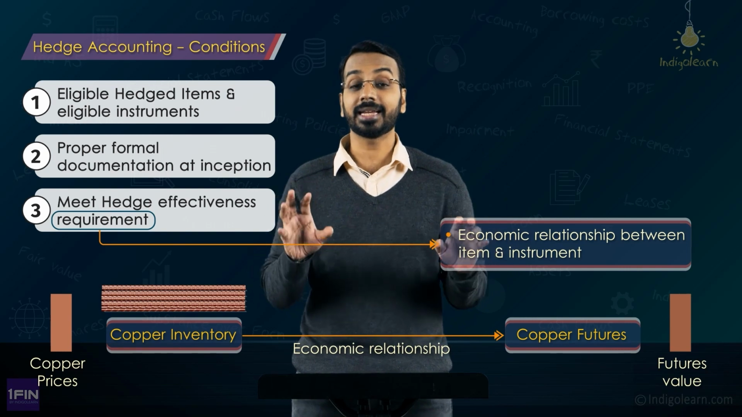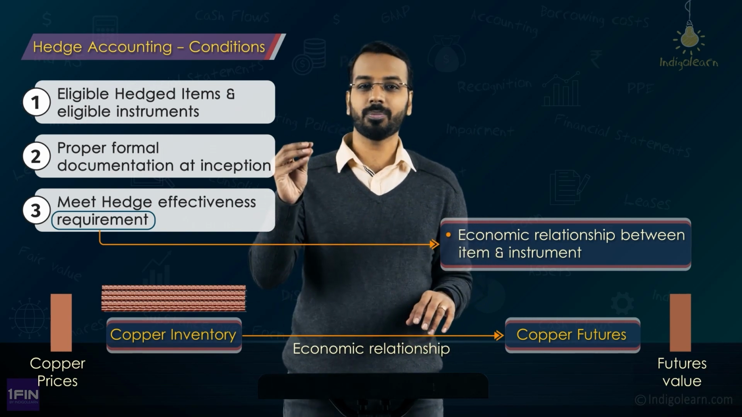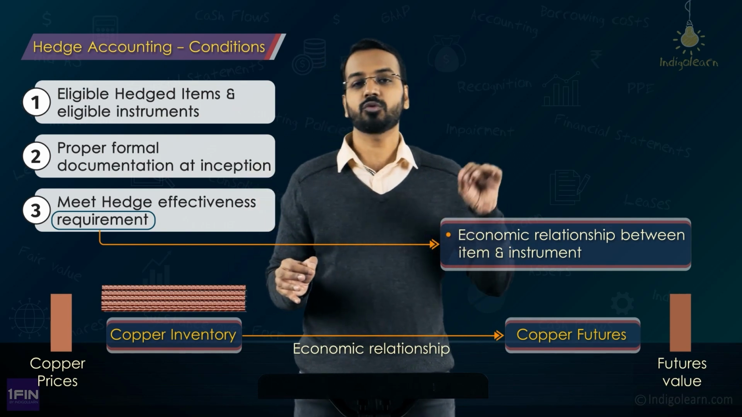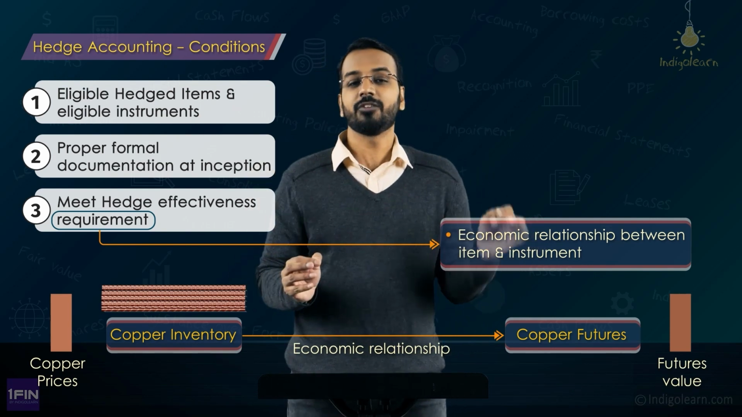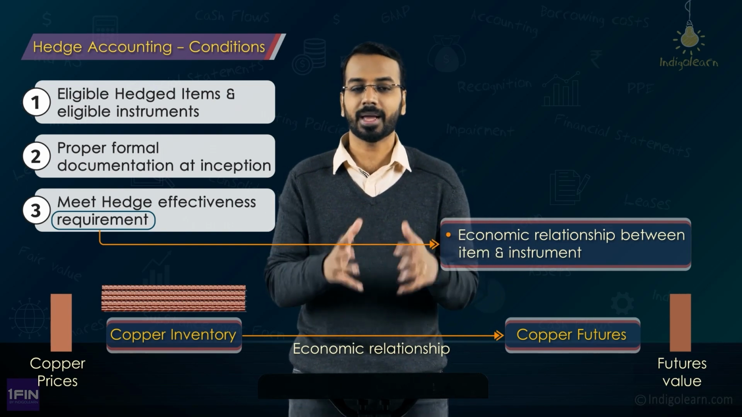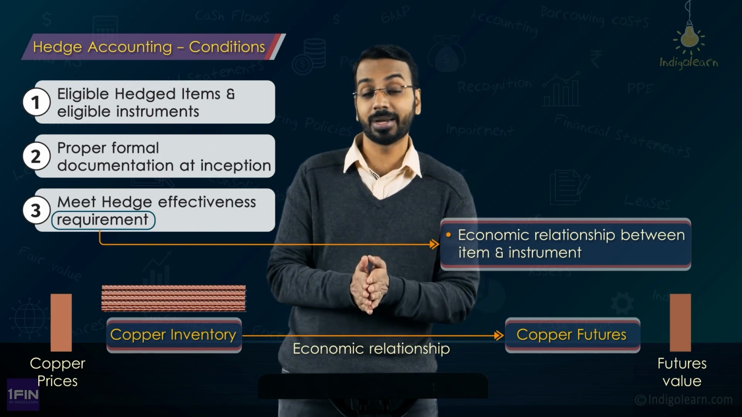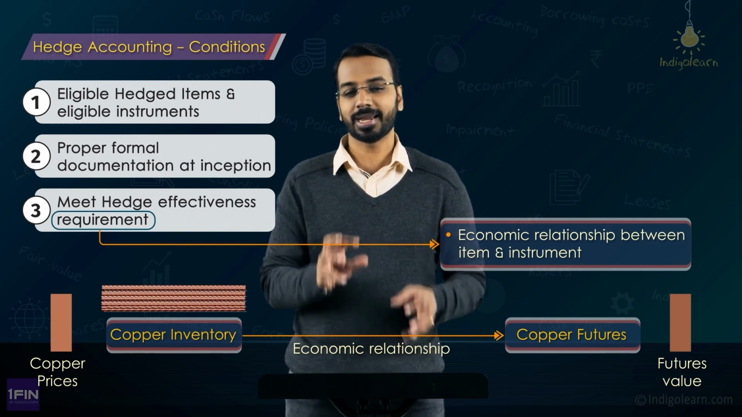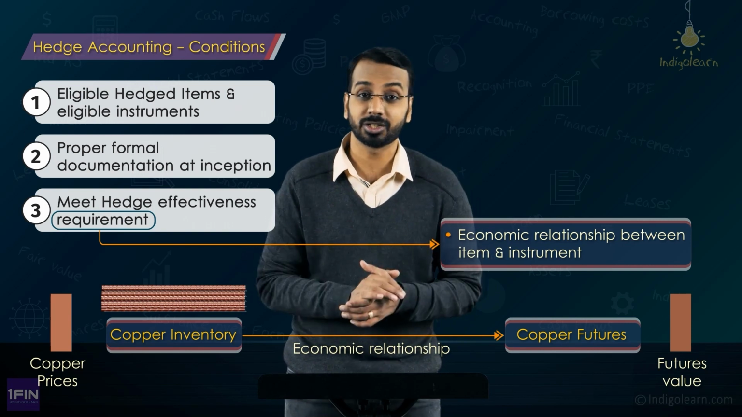That is one thing. And the second thing is, when the price of copper goes up, the price of the future will also go up. So, if you have bought copper and if you have sold futures, the gain in one place will be offset by the loss in another place. That is where we have an economic relationship, and that is where the hedge becomes effective. Ultimately, what is the purpose of hedging? To safeguard ourselves from price fluctuations, right? So, there has to be an economic relationship between these two.